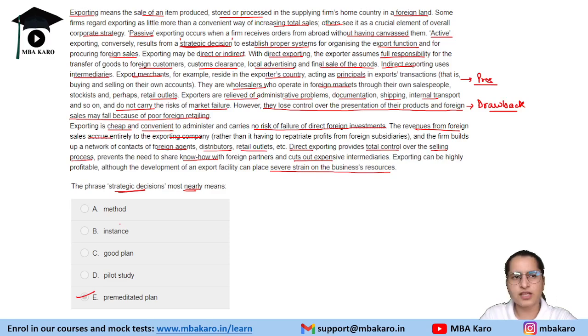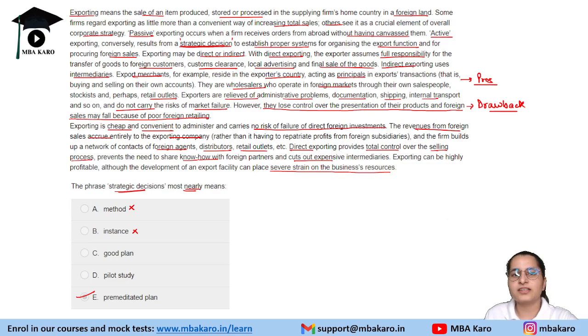Method is just some way of doing something. So by simply method we cannot come at a very proper system. It's just a way of doing it, like in what way they want to do the export things, right? Instance would not come here. Good plan is just a good plan, but again not premeditated, as we discussed earlier.